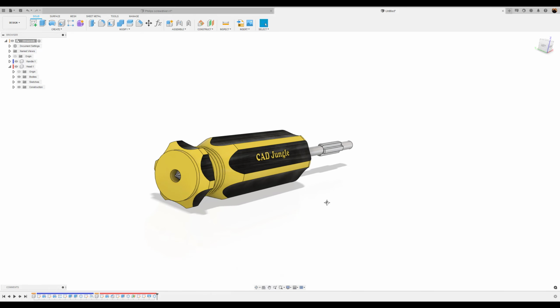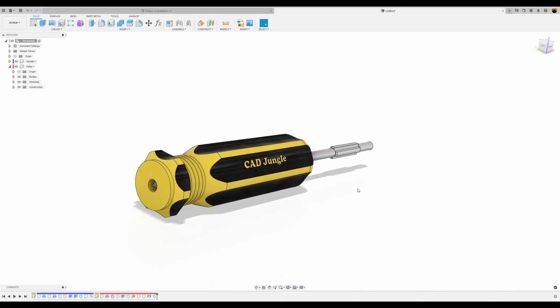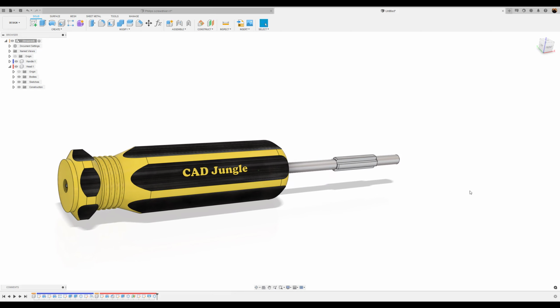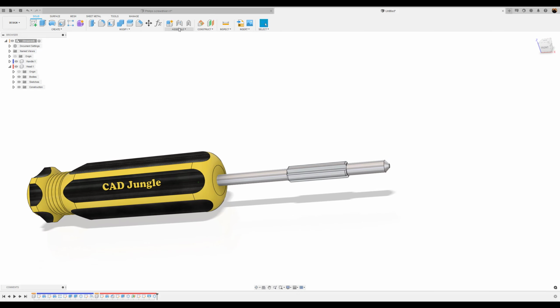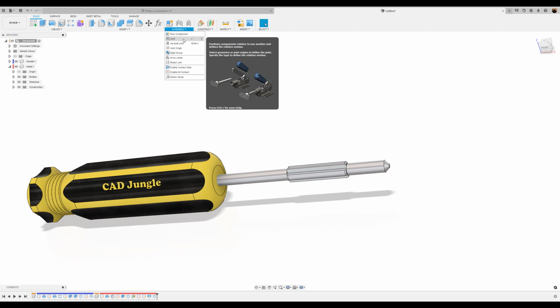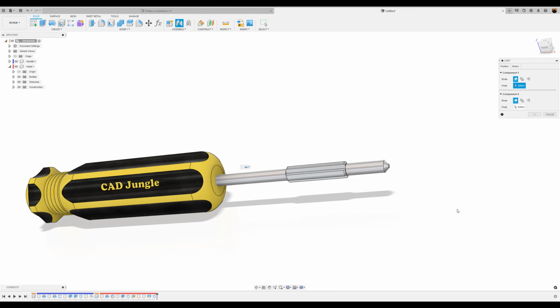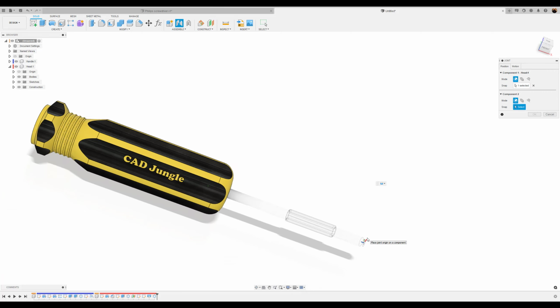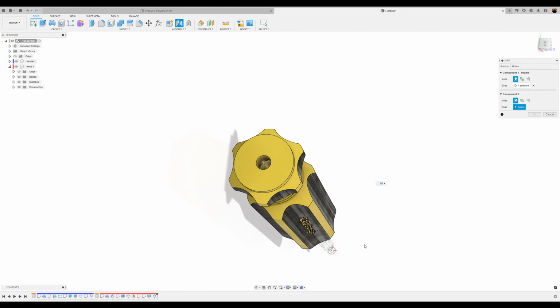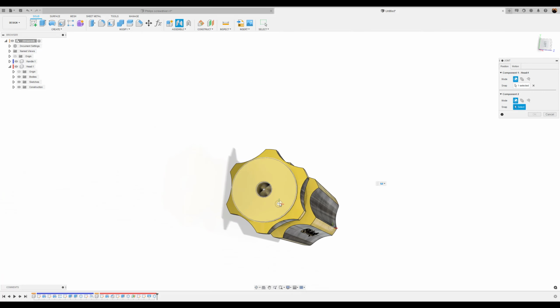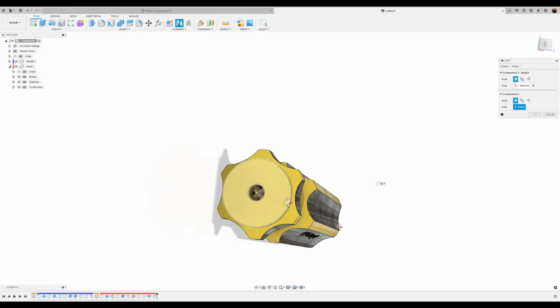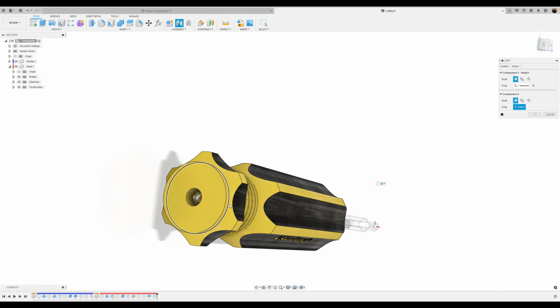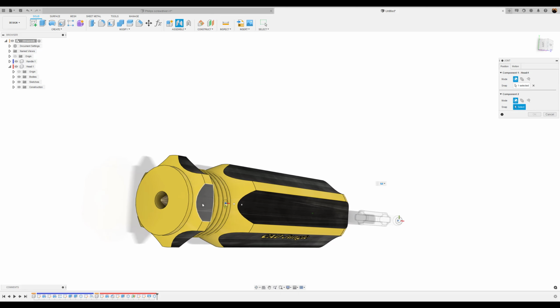All right. Now let's bring these two together. First things first. We're going to go ahead and assemble joint. I'm going to select the very back of the actual head. I'm going to look for the inside, if I can find it.